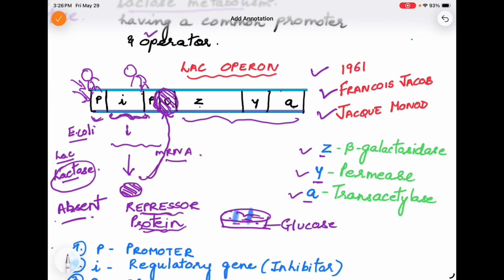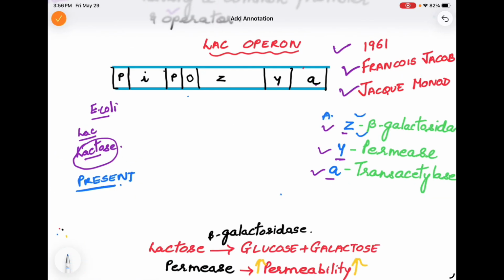This protein will bind with the operator region and block the next promoter region, and so RNA polymerase cannot enter this promoter region, and the remaining three structural genes, Z, Y and A, cannot be expressed, and so Lac Operon will switch off. This is one condition.